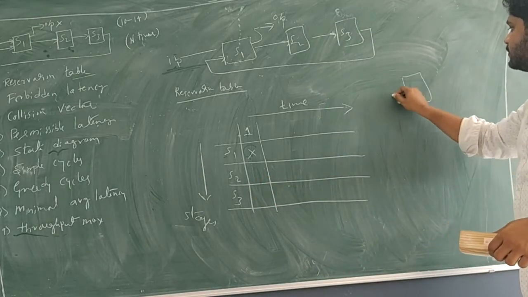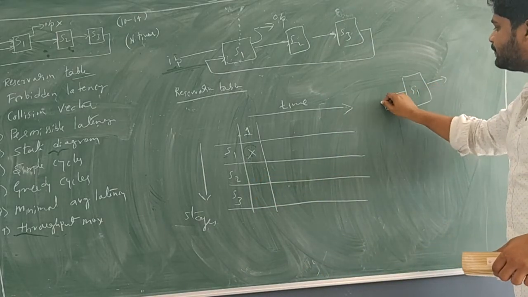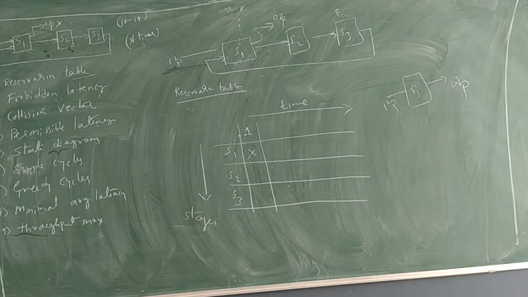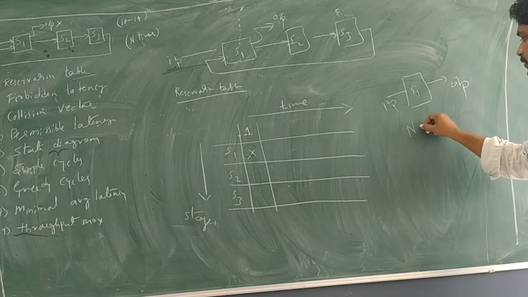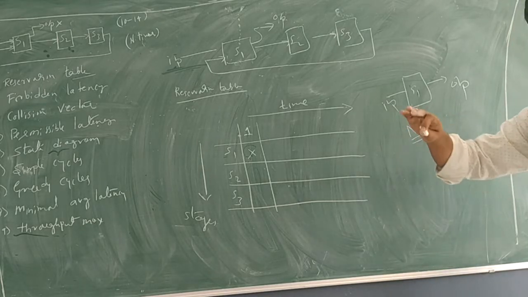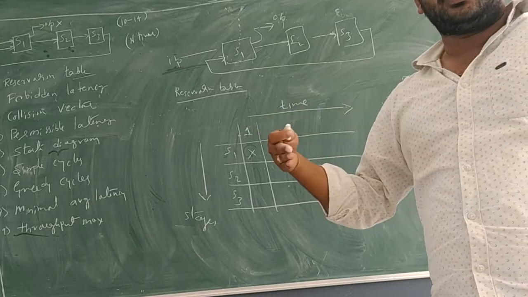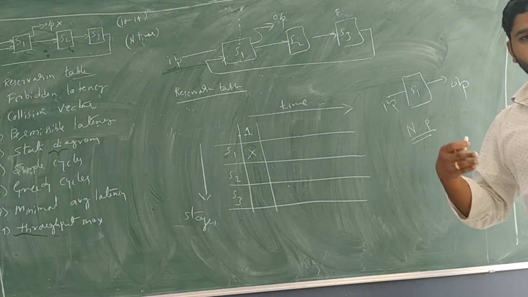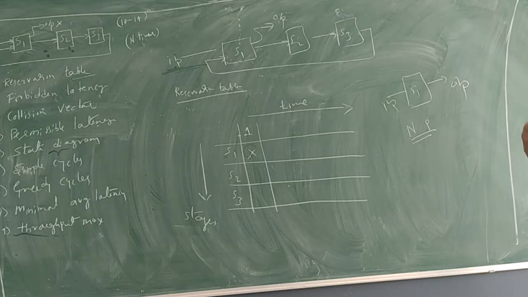You see, S1 input, output. That's it. So what is the meaning here? It is a non-pipeline. In the just previous problem we have discussed non-pipeline. What are the factors with respect to pipeline?